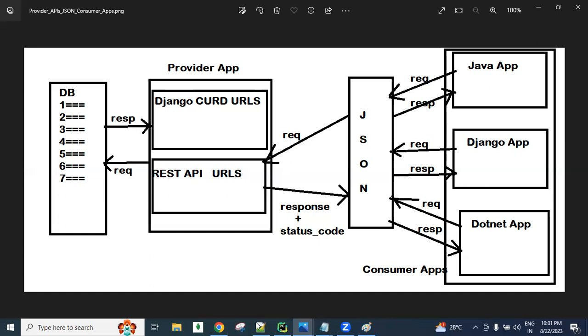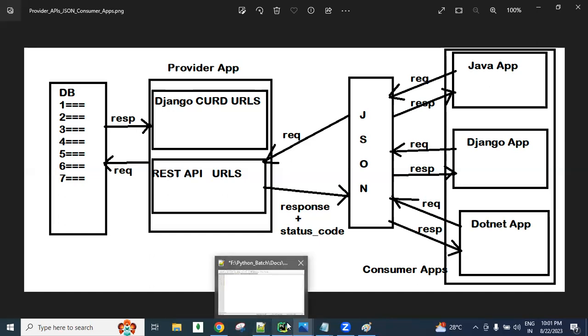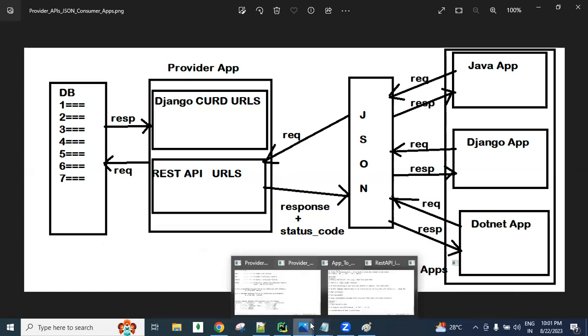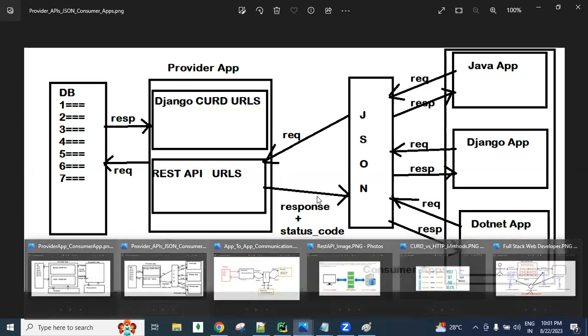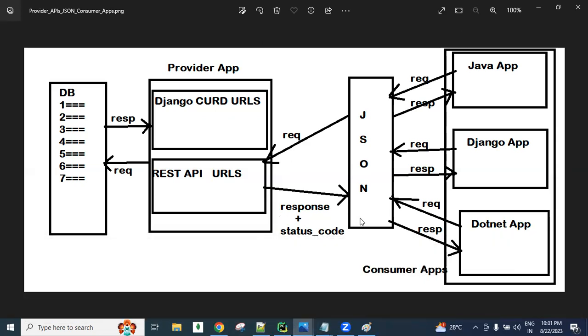Is this clear? Yes. Remember, guys, up to this, for this day, I only explained some diagrams. Later onwards, we will discuss topic-wise. Today I said mainly only one point: REST APIs are used for app-to-app communication. For one application to communicate with another application, REST APIs are required.